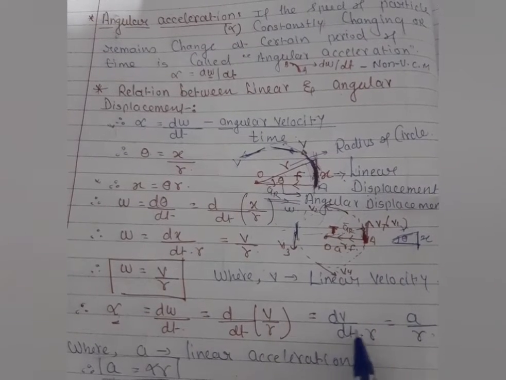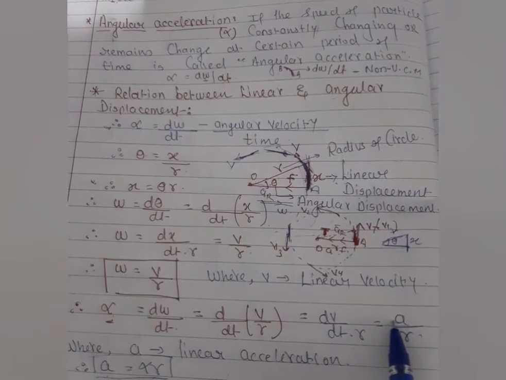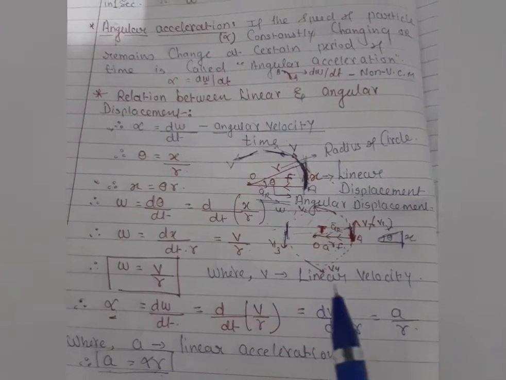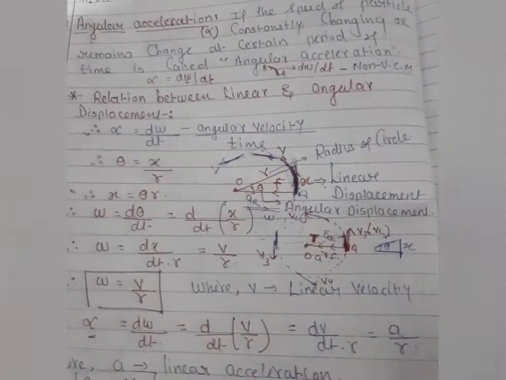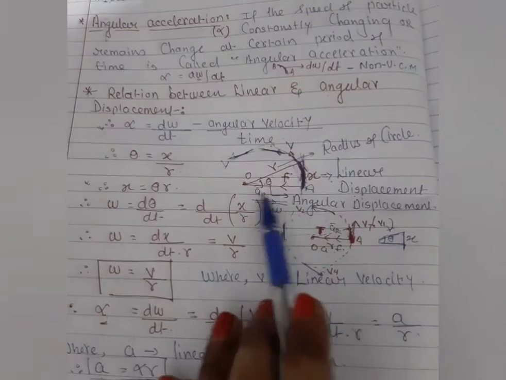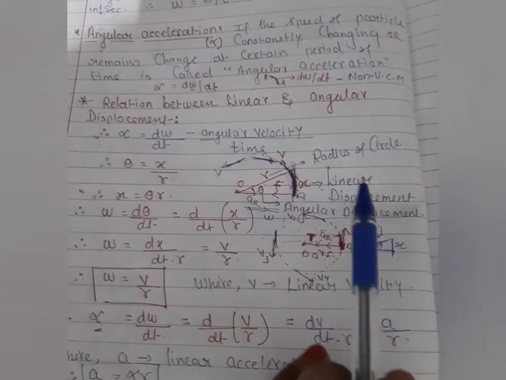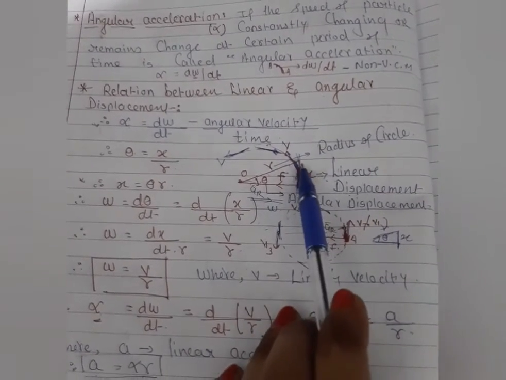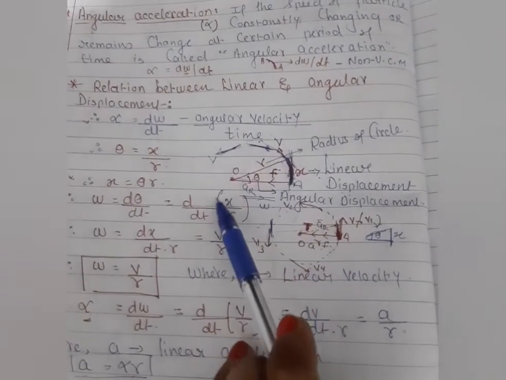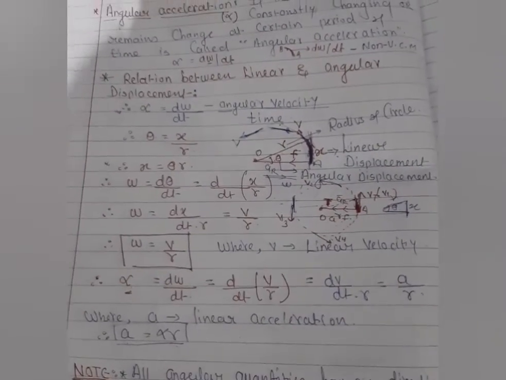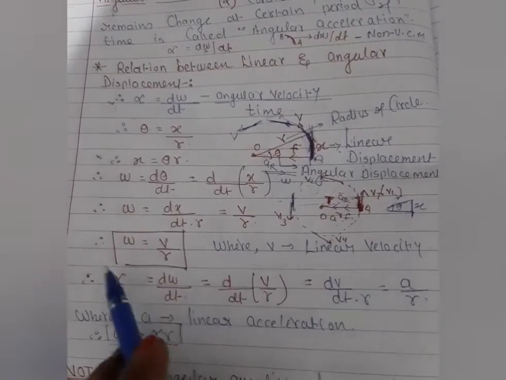So here d v by dt into 1 by r. dv by dt is nothing but the change of velocity with respect to time, that is acceleration, by r. A is nothing but the linear acceleration. It means the particle is here in the rest condition, the particle is here in straight motion. Let the particle move in this direction, it is also in a linear condition, with velocity, but it is rotating in a circular motion, that is omega, angular velocity, angular acceleration. So here a is equal to alpha into r.